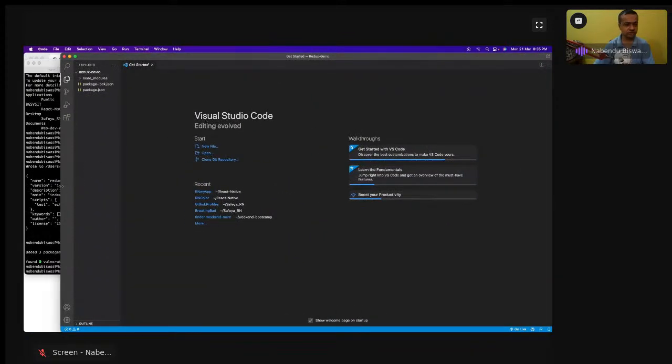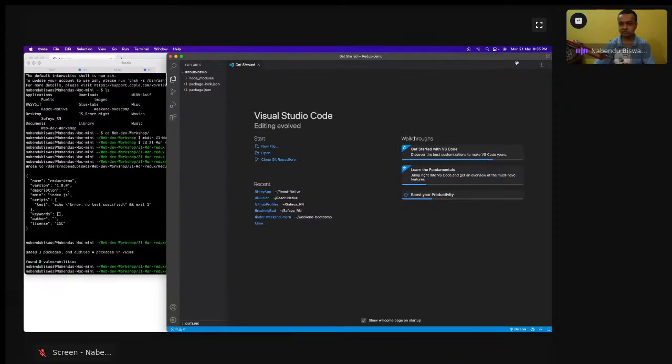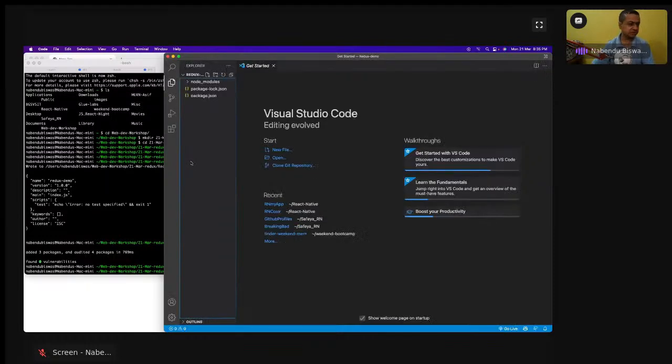We don't have any GUI here, so no need for any website right now. When we do the React part, then we're going to have some GUI. I increased the font size, and now this is the package.json. What is happening? What just happened?